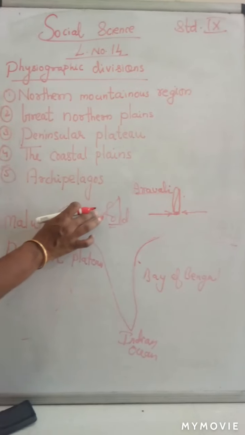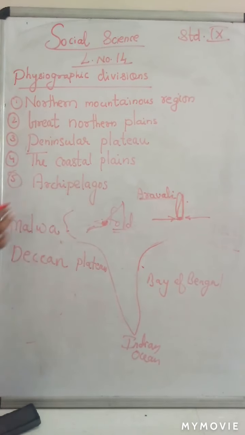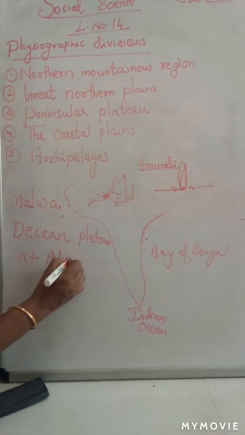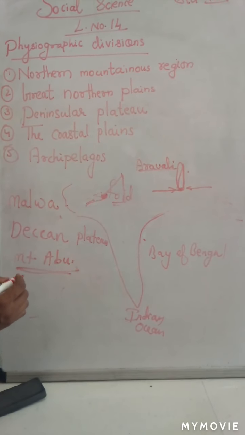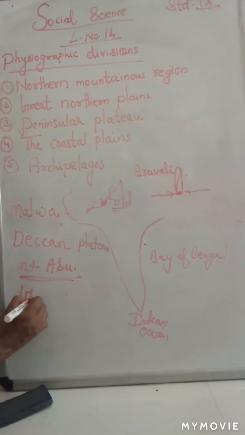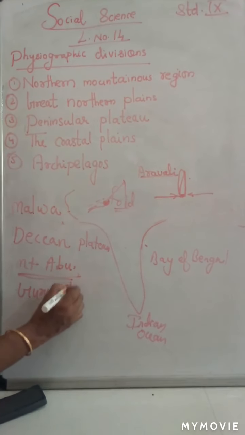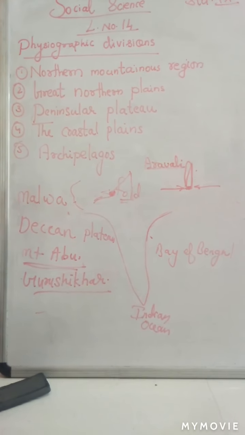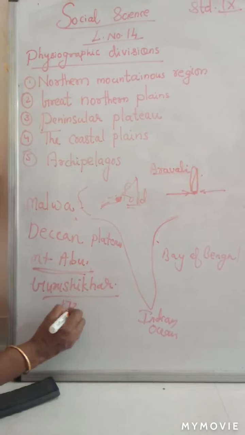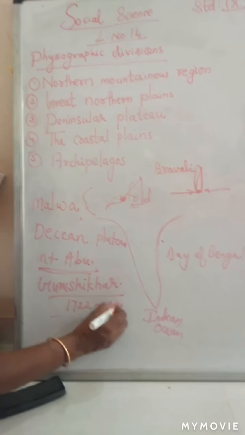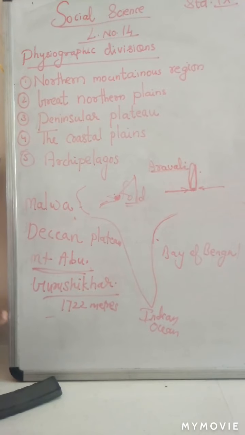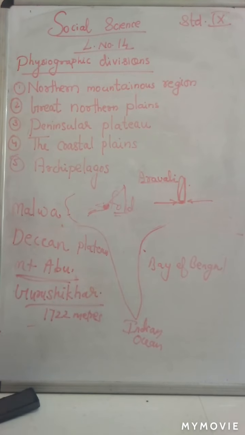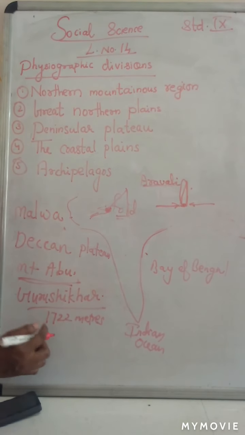Mount Abu, the famous hill station, we know is in Rajasthan. Here Rajasthan is there. Mount Abu is in this Aravalli range. Guru Shikhar is the highest peak in this Aravalli range, and the height of Guru Shikhar is 1722 meters. Many rivers are also originating from this Aravalli, like Luni and Banas.